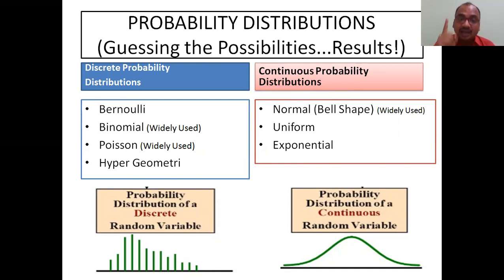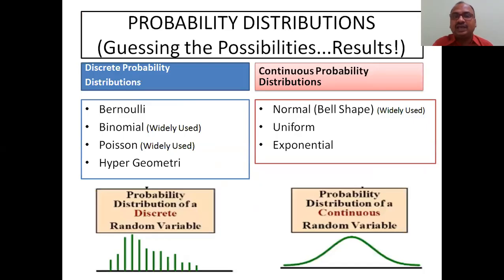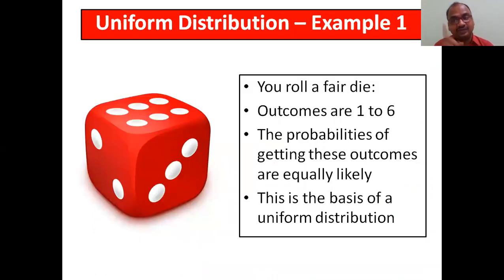Uniform distribution comes in the continuous probability distribution. It doesn't come under observational distribution. Now we will see examples; only examples we will see. It is not much important, not widely used. Here I have shown which are widely used: binomial distribution, Poisson distribution, and the normal bell-shaped distribution. These three are widely used and very important. Uniform distribution is much less important, but you learn it.